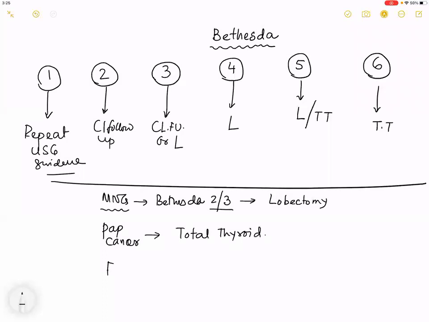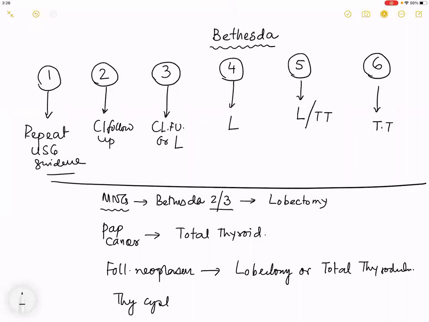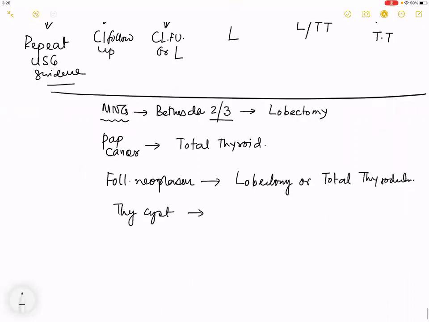If it is a follicular neoplasm, what is the treatment of choice? At least a lobectomy if it is an adenoma, or total thyroidectomy. If it is a thyroid cyst, what is the treatment? The only treatment is aspiration or follow-up.